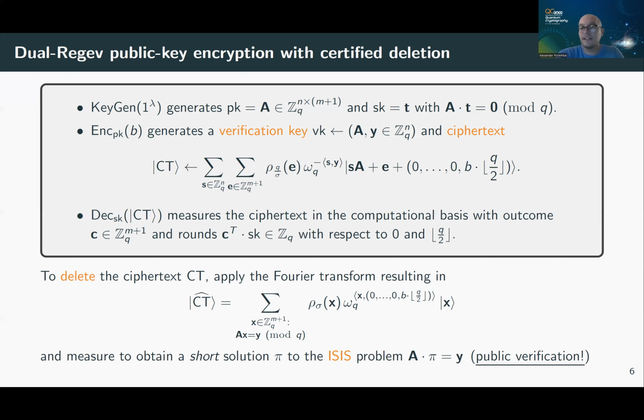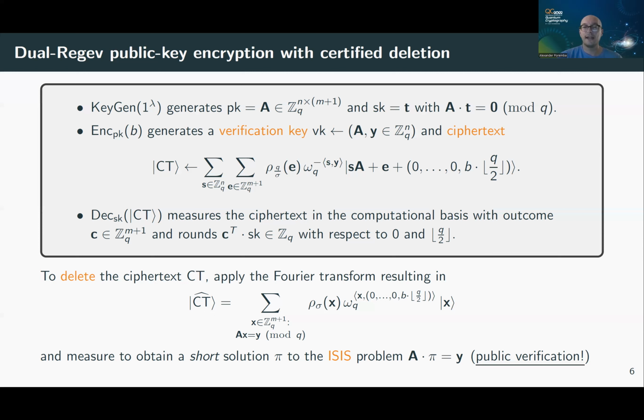But in order to delete, I want to see a pre-image, or I want to see a short solution to the ISIS problem, or inhomogeneous SIS problem, A times pi equals Y. And if you send me a certificate pi, then I'm just going to check if it is a short solution. Okay, and if that's the case, then probably you must have measured the state. And if you measure the state, the phase is gone, therefore the ciphertext is gone once and for all.